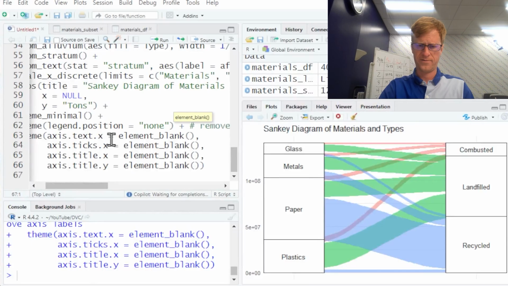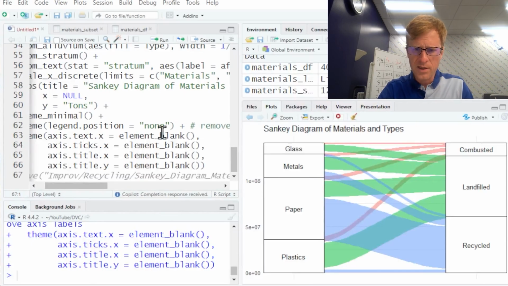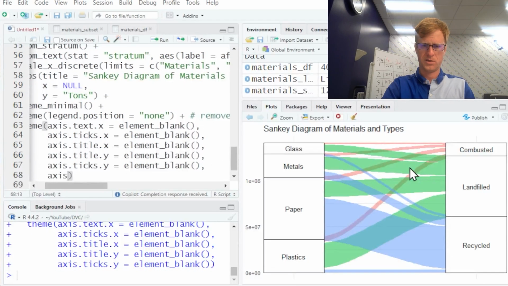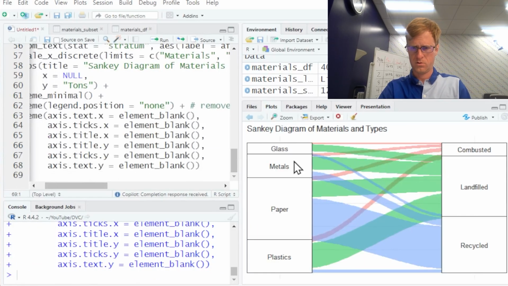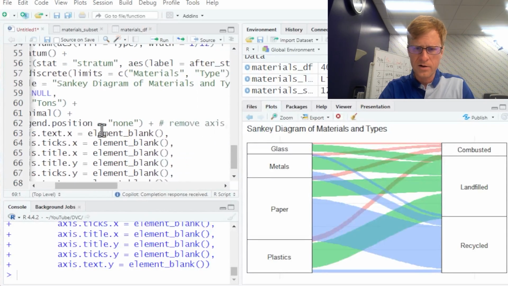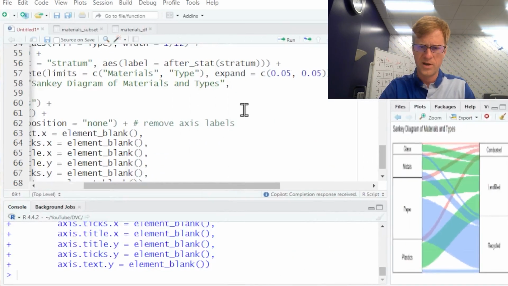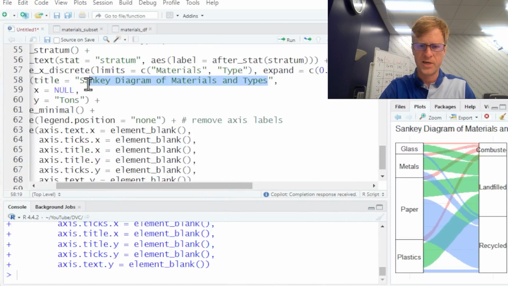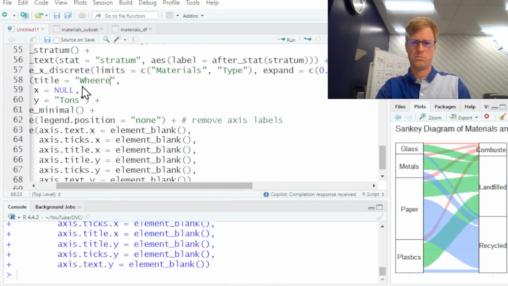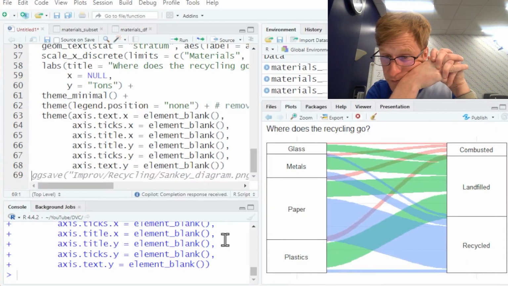All right, so we still have the axis ticks that we do not want. Axis text y equals element blank. Okay, getting a little better. Where's that title? That is a boring title. Let's make it a good title. Not that good a title, but let's just say, where does the recycling go? Better title than Sankey diagram. This is getting much better.